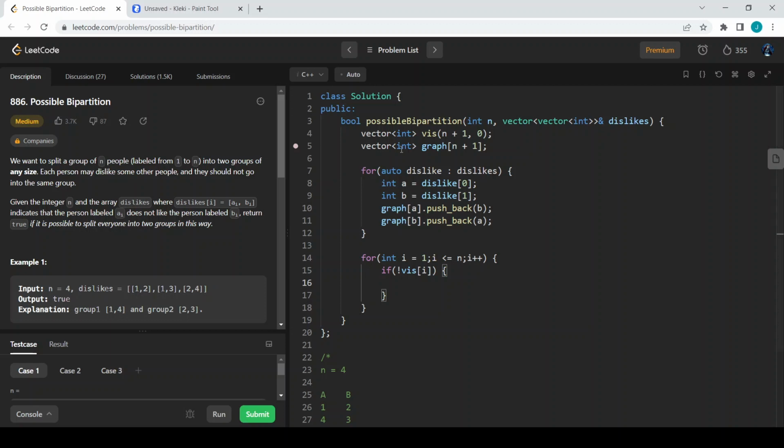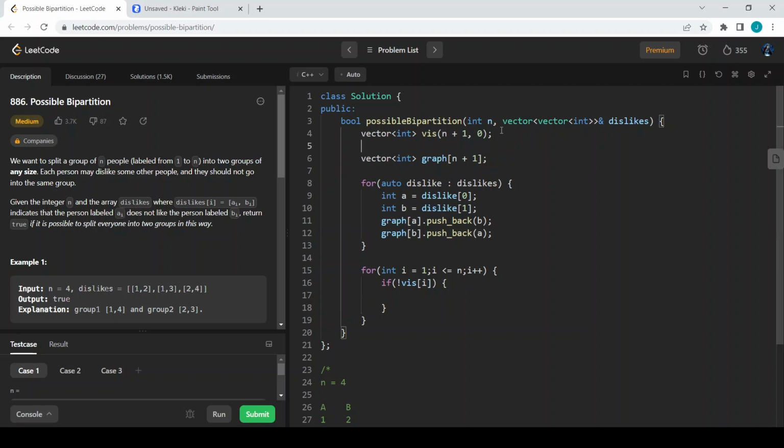So we can have a map called group IDs, a map of int to char. Let's have an unordered map of int to char, mp.